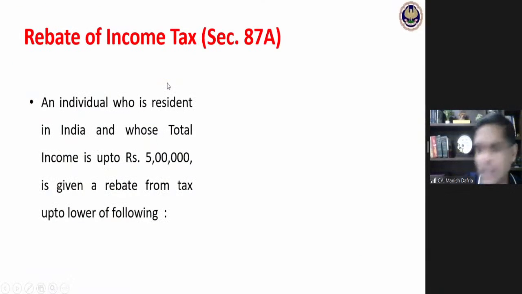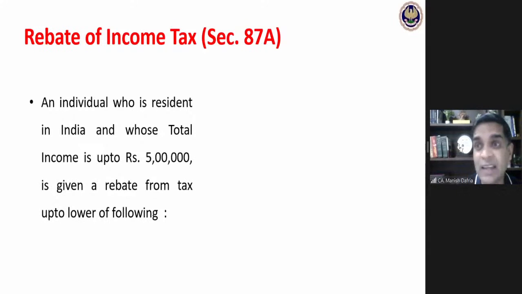After these rates of taxation, now one very specific provision applicable for individuals: Section 87A, rebate of income tax. I'm sure the majority of you already have clarity about this provision. In the case of an individual who is resident in India and whose total income is up to rupees 5 lakhs, a rebate is available. Again, the important point to be noted: this 87A rebate is normally related with the income.